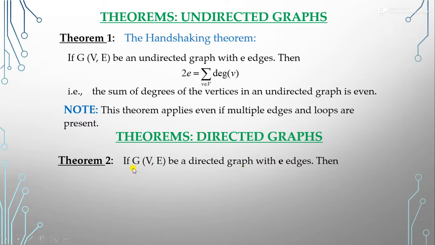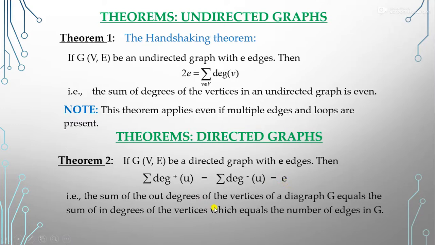If we have a graph G with vertices V and edges E, then the sum of the out degrees is equal to the sum of the in degrees, which equals the number of edges. That is, the sum of the out degrees of the vertices of a diagram G equals the sum of the in degrees of the vertices, which equals the number of edges.